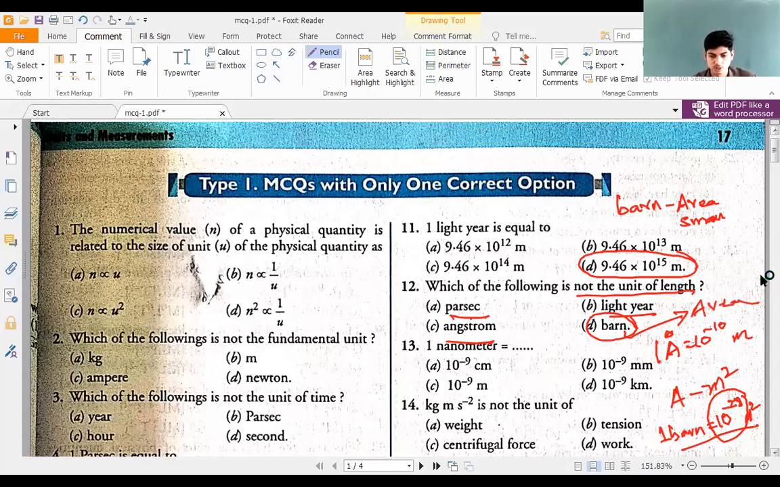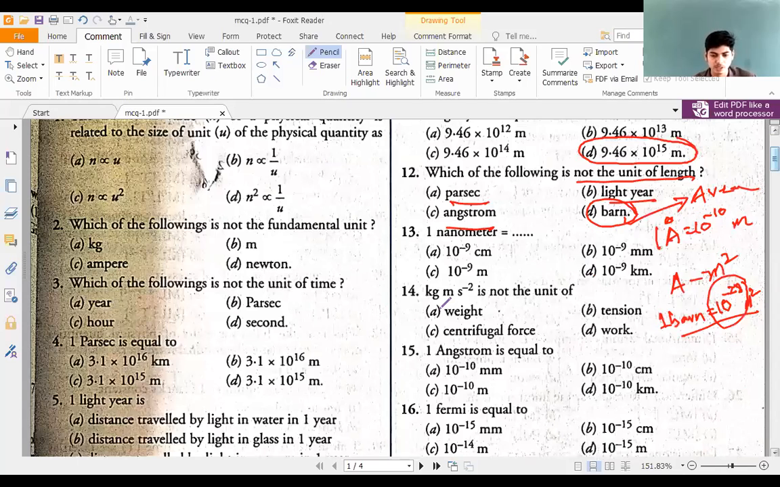So this is regarding question number 12. Question number 13 can be easily answered. 1 nanometer is equal to 10 to the power of minus 9 meter. These are centimeter, millimeter and kilometer, which are not the options. 1 nanometer is equal to 10 to the power of minus 9 meter. Right? kg meter per second square is not the unit of